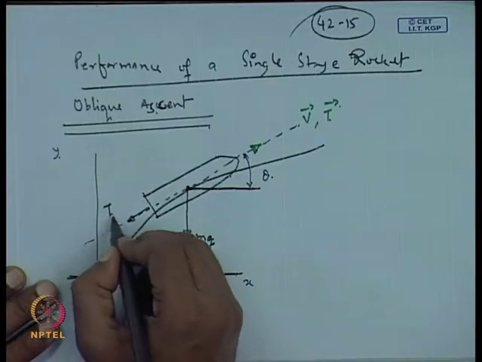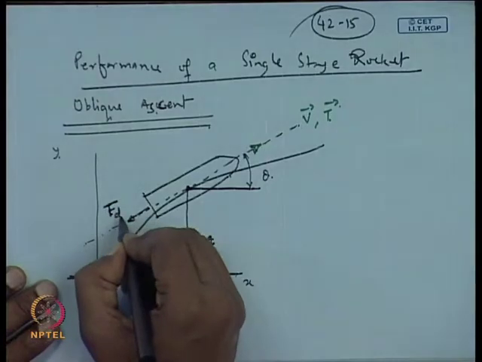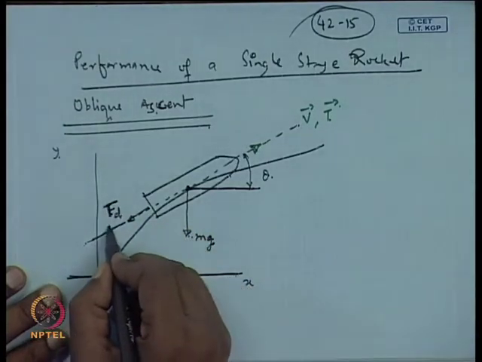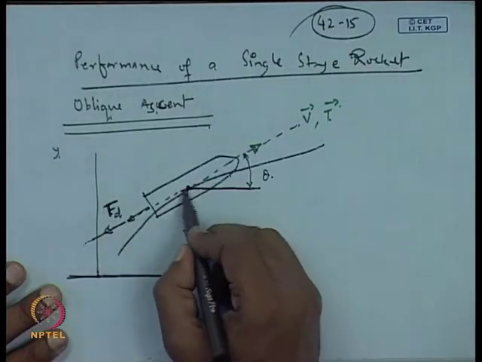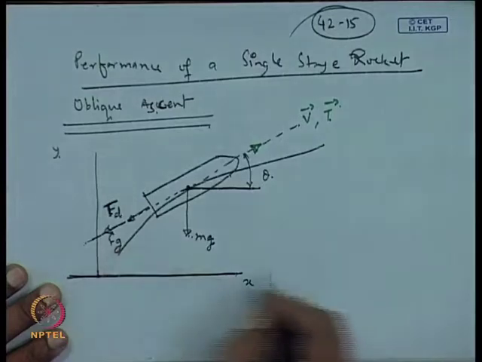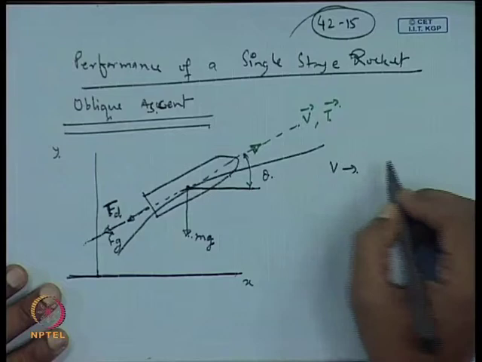And we can write this is F drag, which is acting in this direction. The component of this weight acting in this direction, so this is tangent to the trajectory. Okay, so we can also write here F g. So, the equation of motion of the rocket, now we can write,